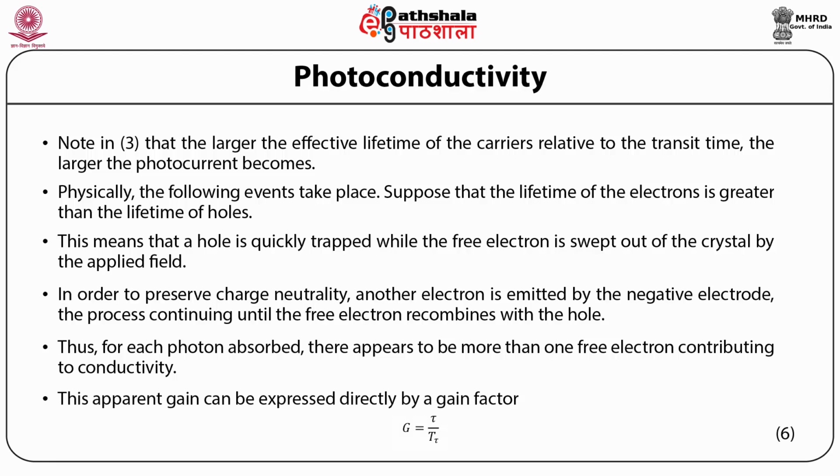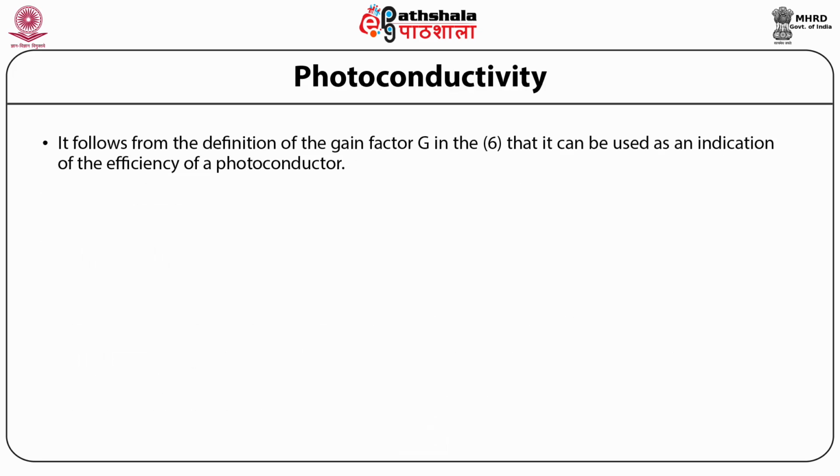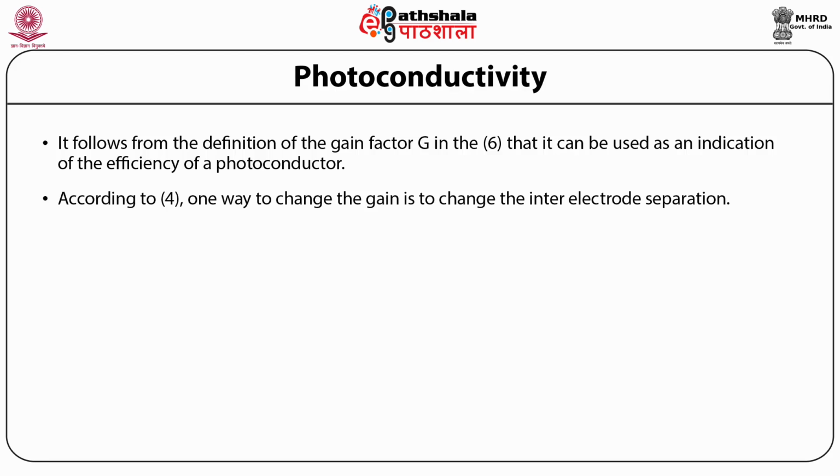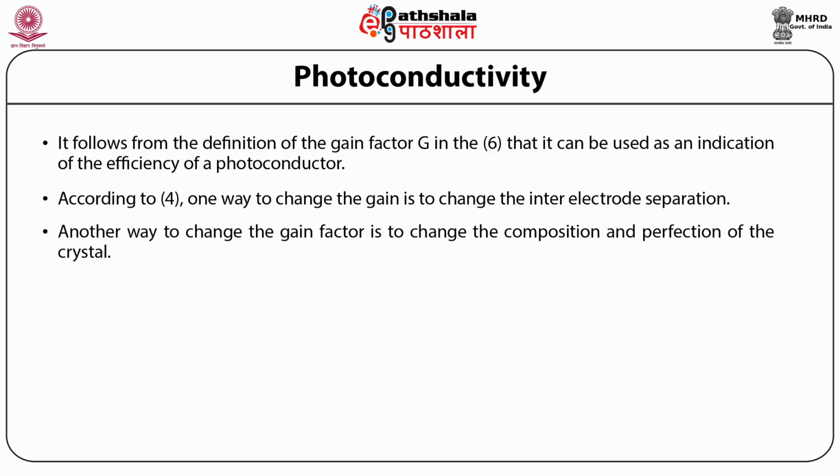This apparent gain can be expressed directly by a gain factor, which is equal to G = τ/Tτ. It follows from the definition of the gain factor G in equation 6 that it can be used as an indication of the efficiency of a photoconductor. According to 4, one way to change the gain is to change the inter-electrode separation. Another way to change the gain factor is to change the composition and perfection of the crystal.